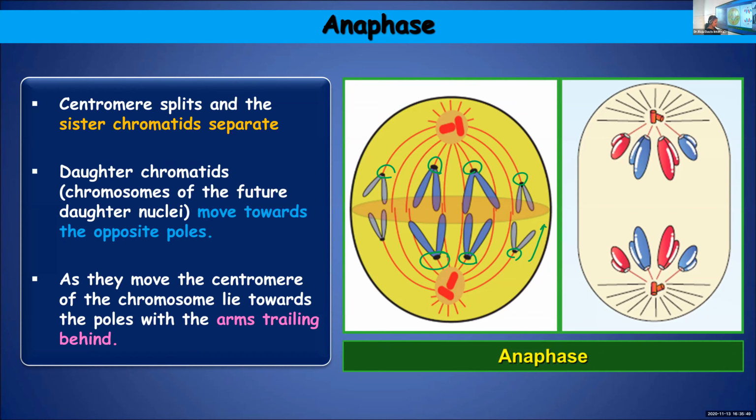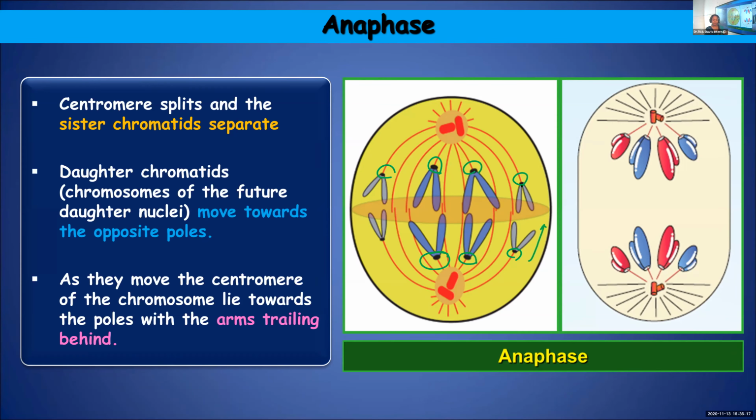It is these sister chromatids which will form the chromosomes of the daughter nuclei. So chromosomes with sister chromatids get aligned along the equatorial plane, the metaphase plate, during metaphase.